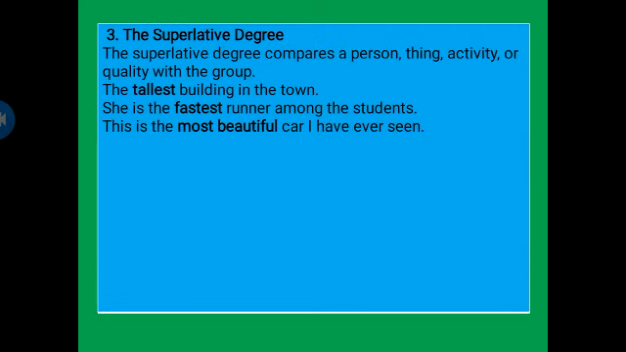The third and the last is the superlative degree. The superlative degree compares a person, thing, activity or quality with the group. For example, the tallest building in the town. She is the fastest runner among the students. This is the most beautiful car I have ever seen. In these 3 examples, the words tallest, fastest and most beautiful are the examples of superlative degree.